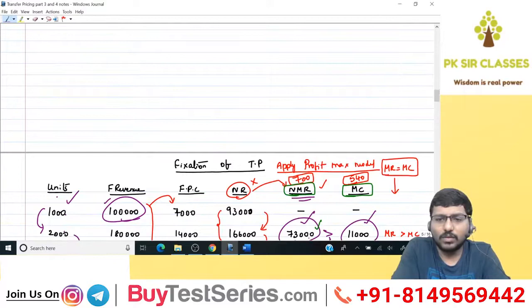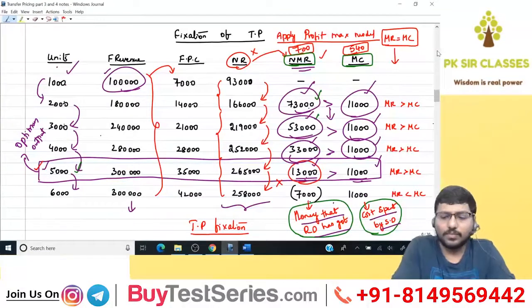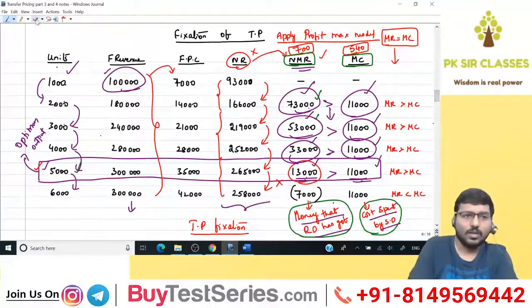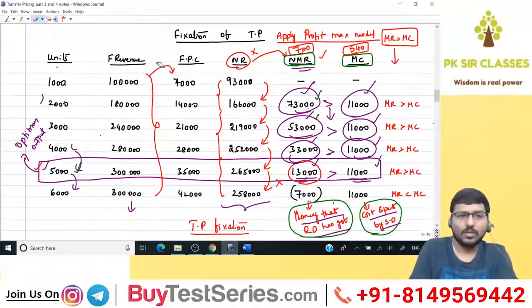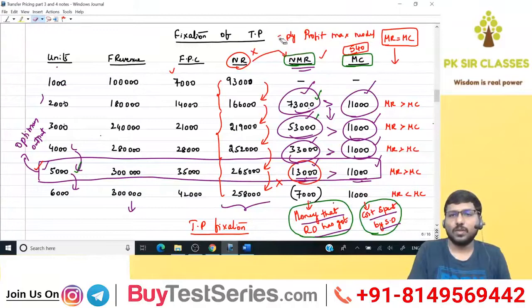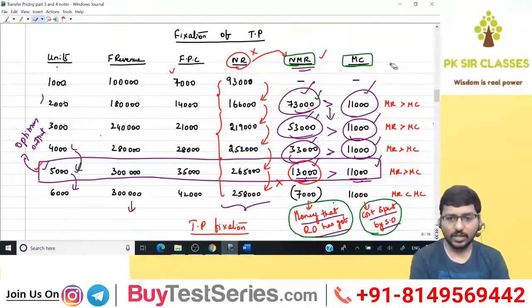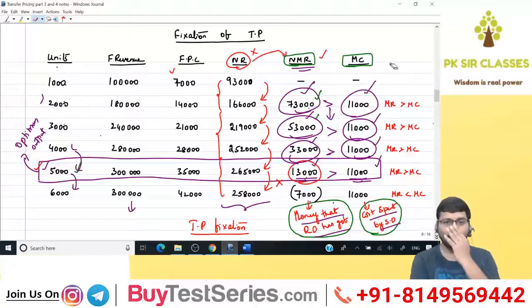Okay, this is the most important one. Copy this. RD means it is the receiving division. SD means it is the supplying division. Okay.